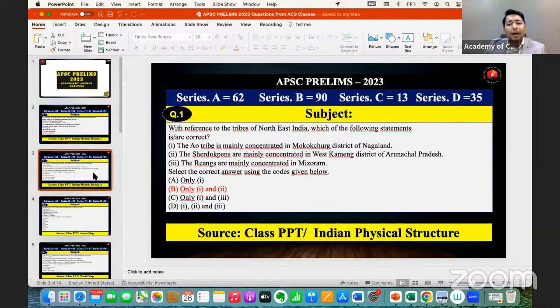So these are all a part of human geography. So here, the answer will be only 1 and 2 because the Rengmas are mainly concentrated in Mizoram. No, that is not correct. Rather, the Rengmas are mainly concentrated in Agartala, right? So here only 1 and 2 is correct.